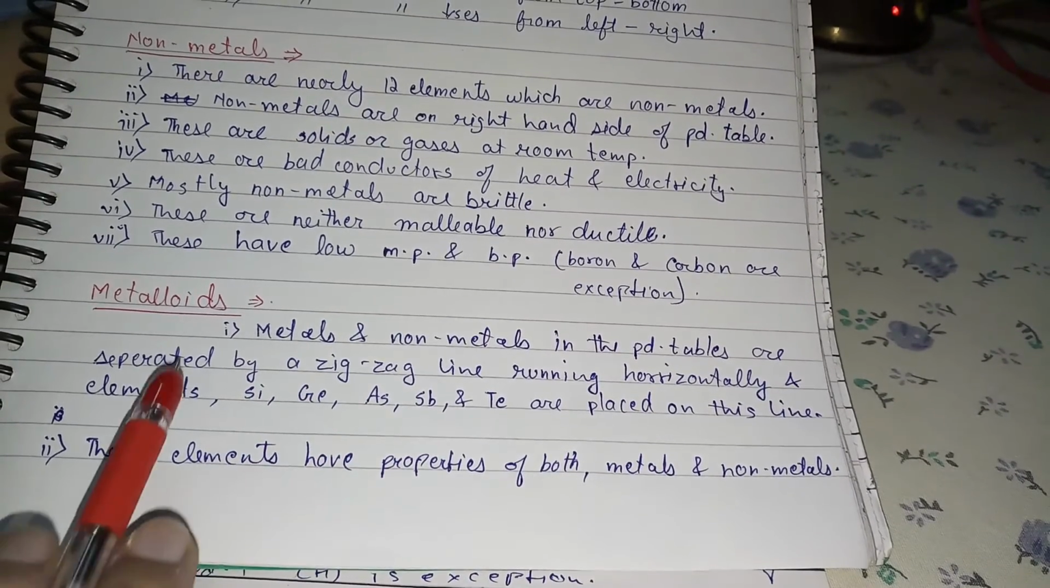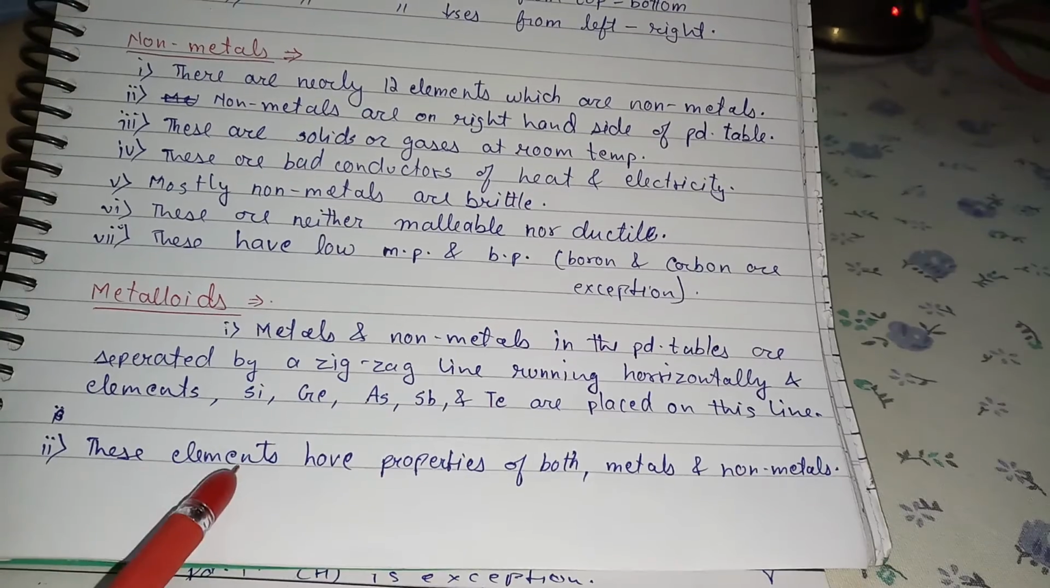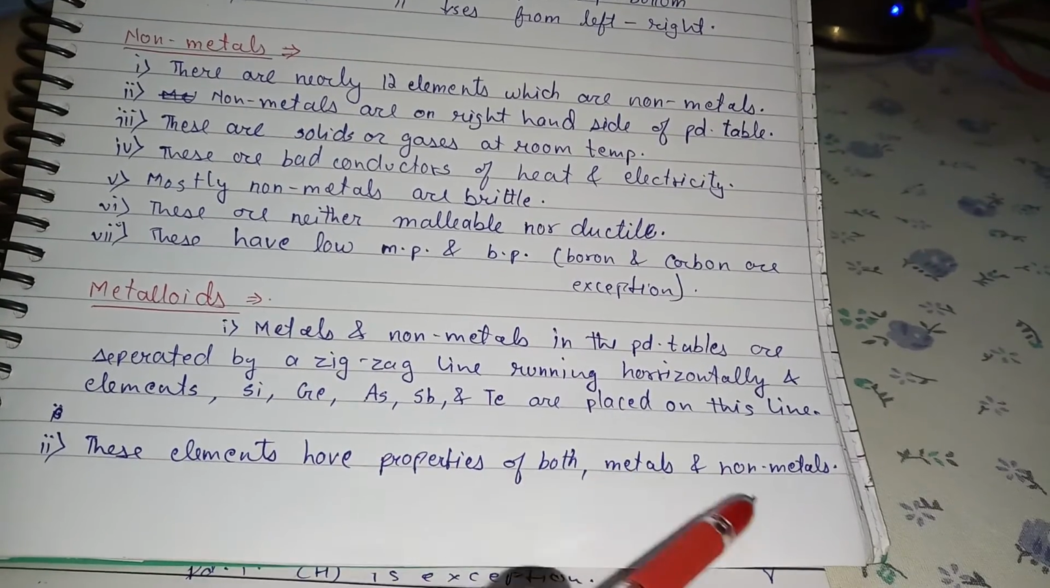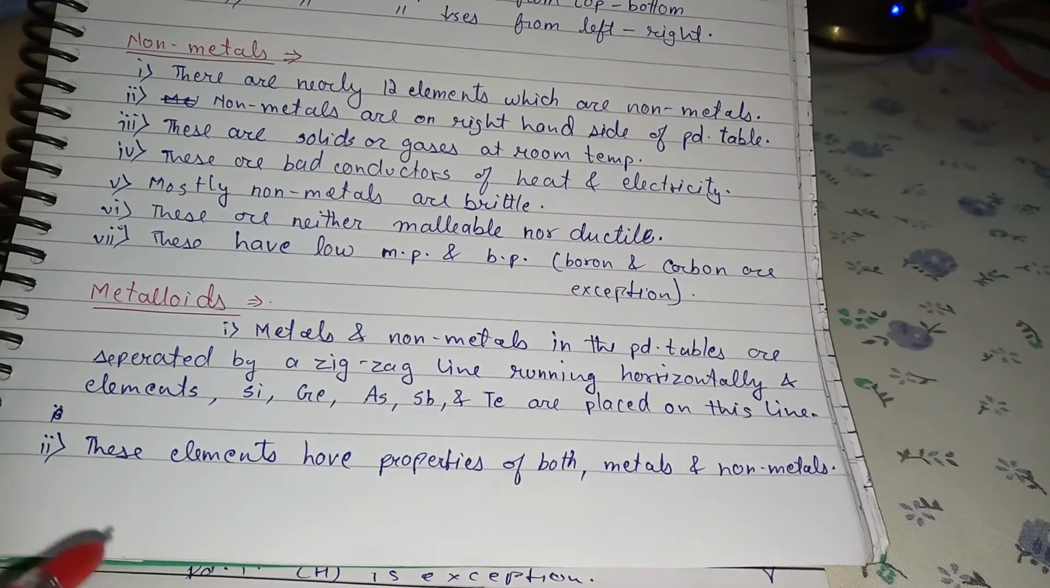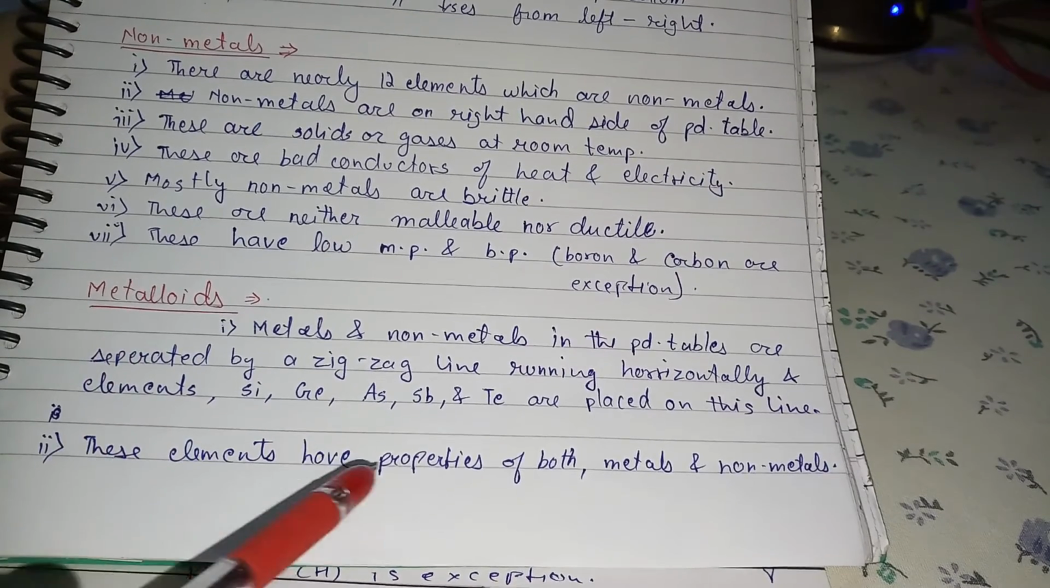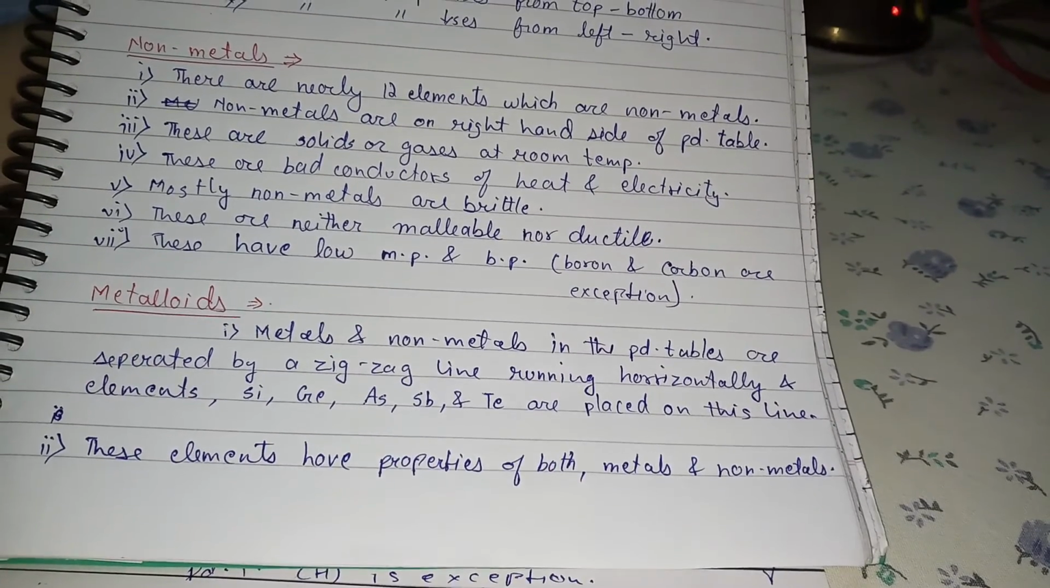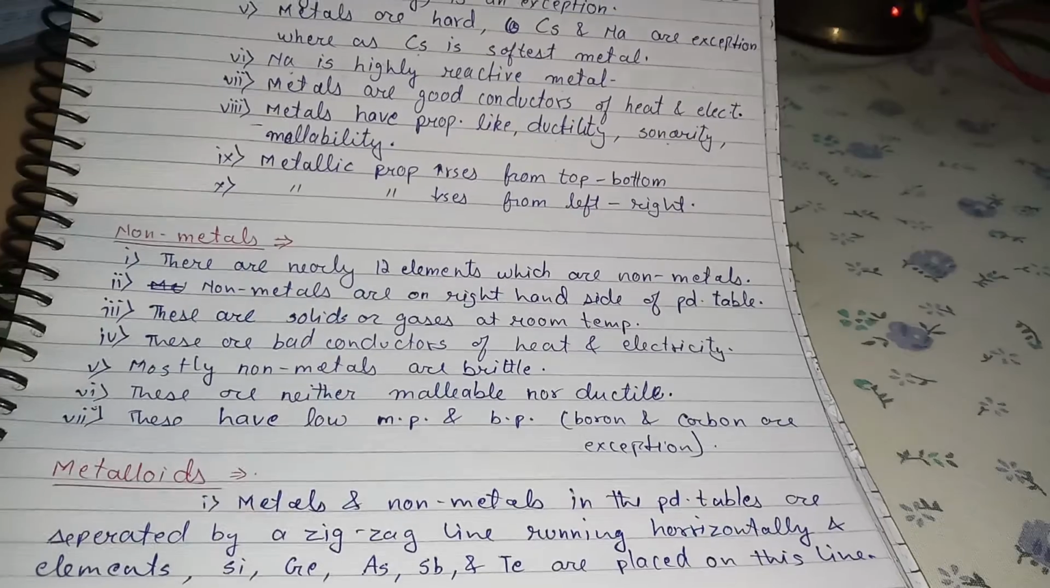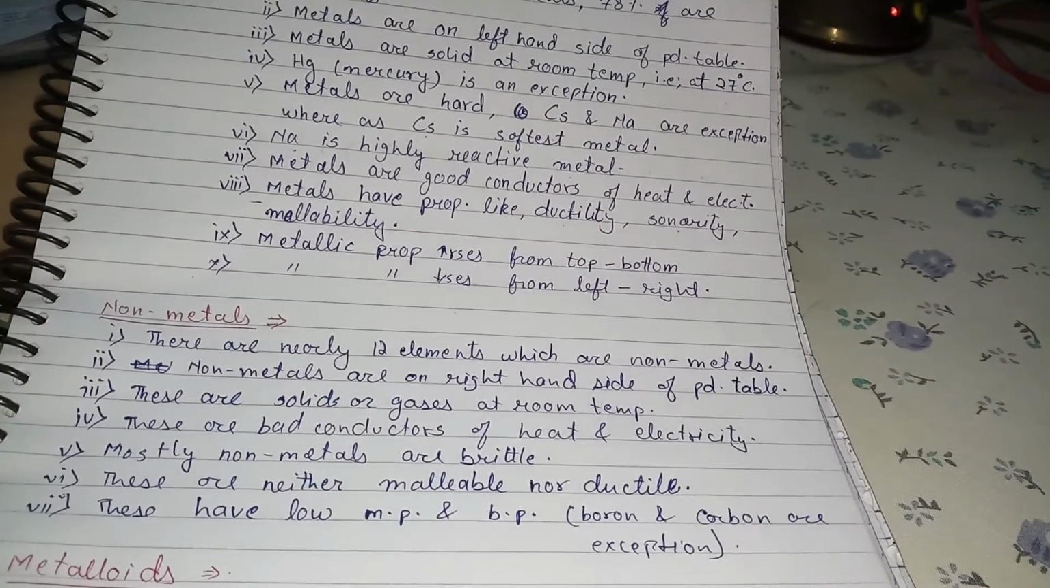So what do metalloids mean? These elements have properties of both metals and non-metals. So we have completed the properties of metals and non-metals. Fine.